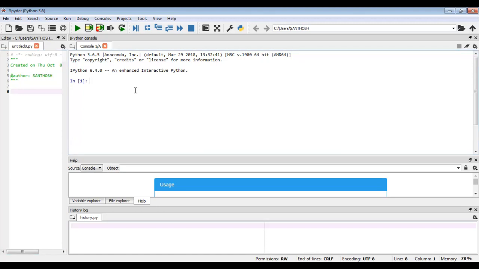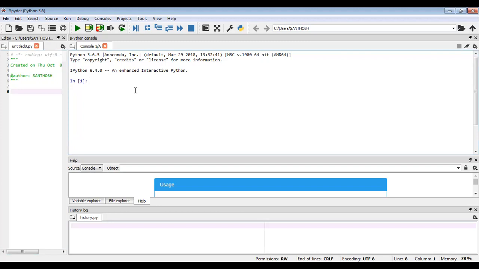Case sensitive means it may be a capital letter or a small letter. If you declare a variable mixing uppercase or lowercase letters, that same name you should use in the entire program wherever you want to use it. No need to change the cases. If you declare a variable using capital letter A, and then you use a small letter a, the two have different meanings. That's why the variable name should be case sensitive.